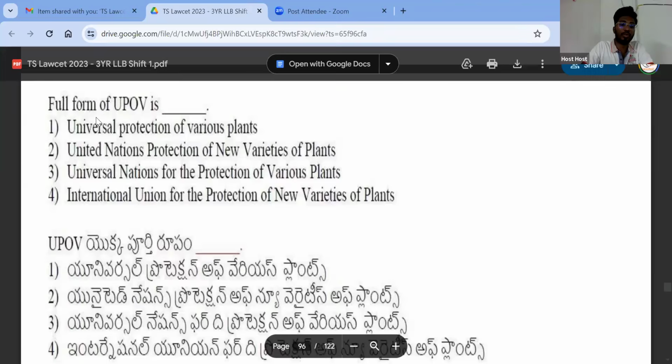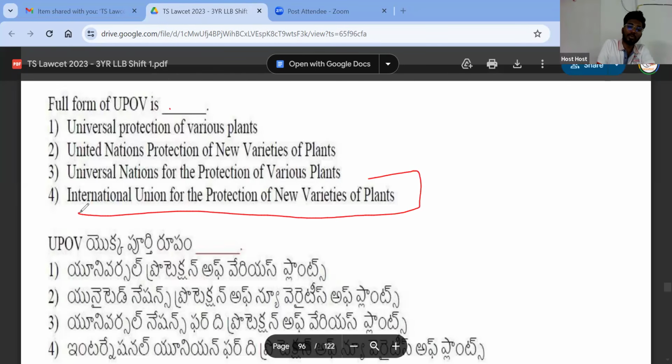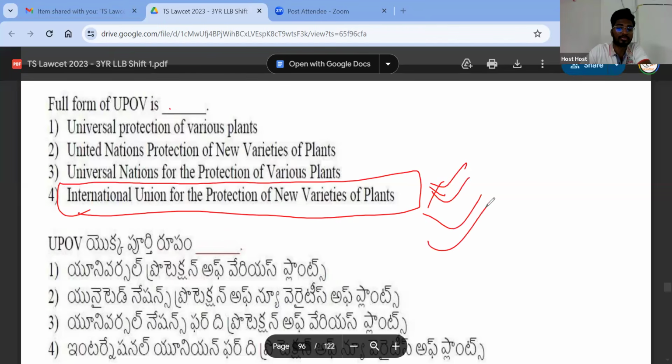Full form of UPOV. What do you think is the answer? International Union for Protection of New Plant Varieties. Right. So what they'll do, if they did not attend the class or did not solve the paper, they'll think that this is definitely not the answer because it starts with I. Other options they'll mark, but this is the right answer. It is the International Union for Protection of New Plant Varieties,